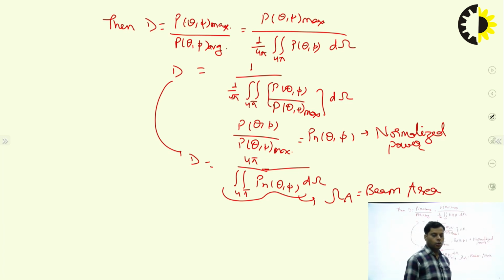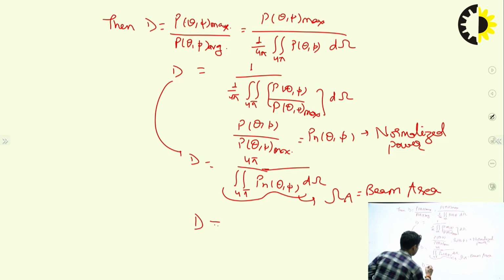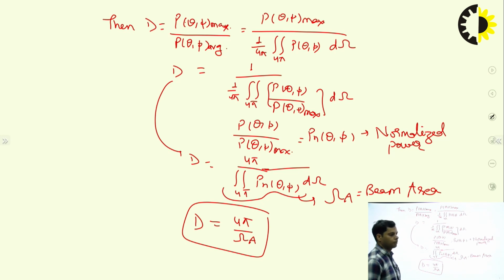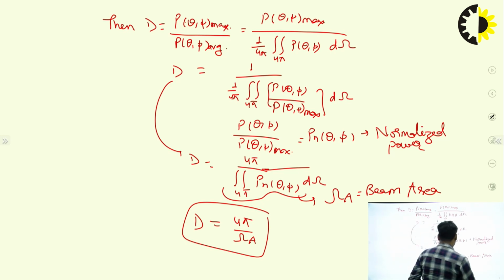So omega A is equal to the double integral over 4 pi, around the sphere, of Pn theta comma phi d omega. So this relation becomes D, directivity, is equal to 4 pi upon omega A. This equation gives the relation